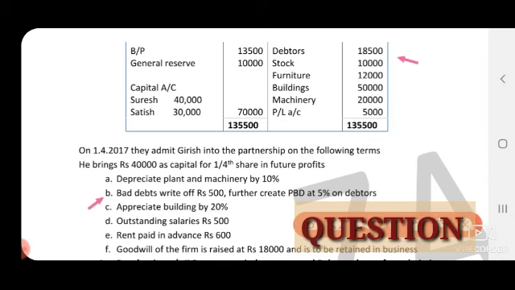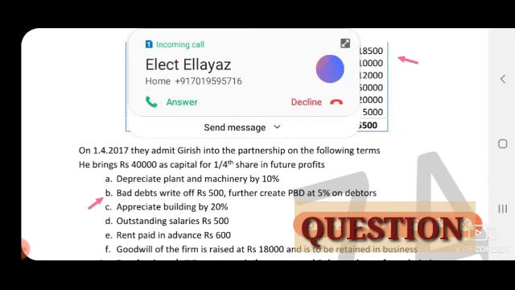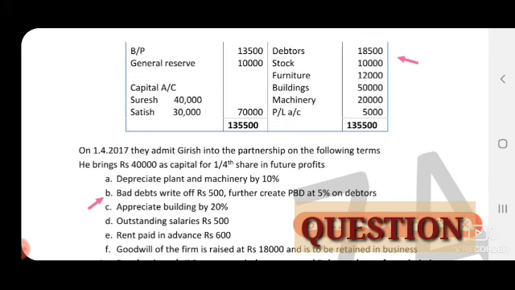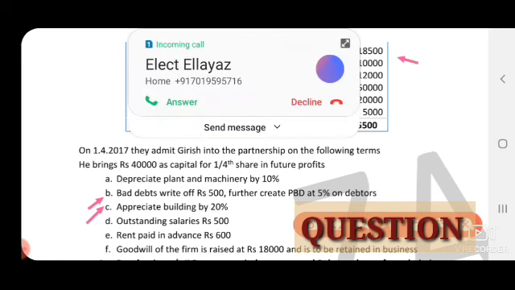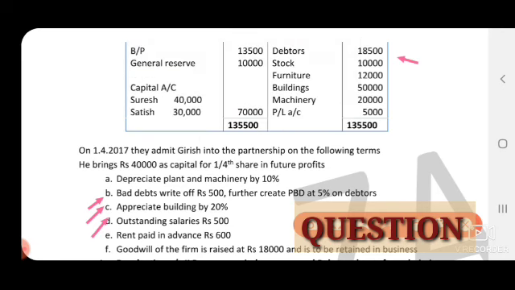Debtors amount 18,500 minus bad debts. So after deducting bad debts, the PBT amount we have to calculate at 5%. Next, appreciate building by 20%, revaluation account credit side. Outstanding salaries rupees 500, revaluation account debit side. Rent paid in advance, that is prepaid rent, revaluation account credit side.